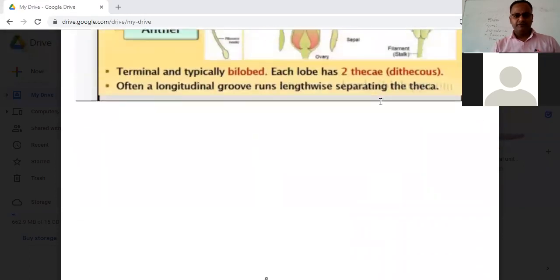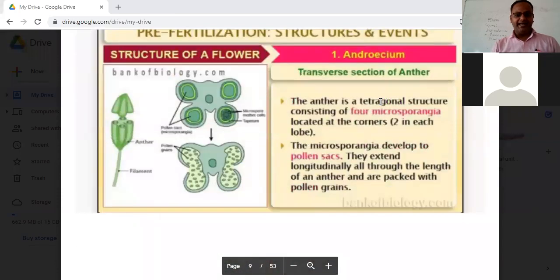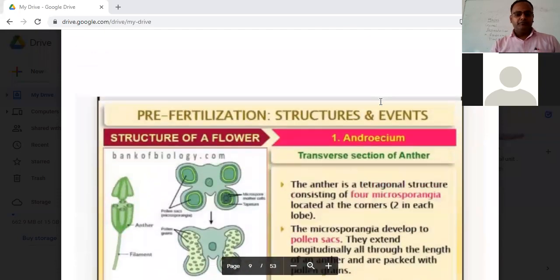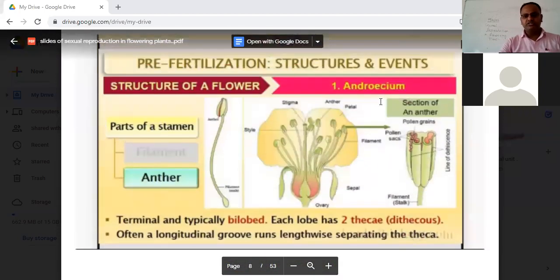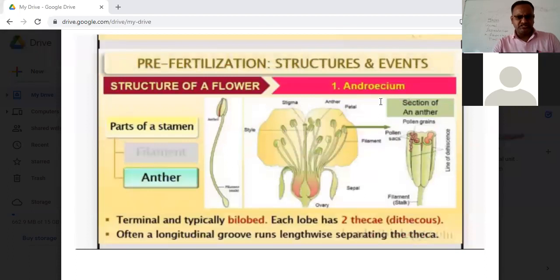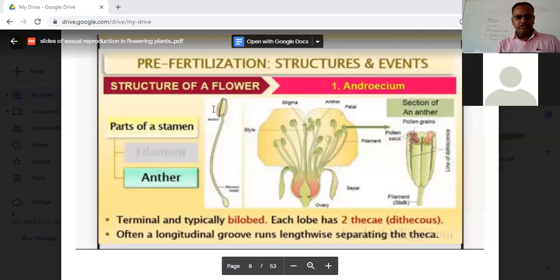Now, first of all, students, remember in anther, in the board examination, many probable questions can be framed from the structure of the anther. First of all, look at this diagram. See how we have to move into the space. This is in total the stamen, as I told you. This part was your filament, which I'm indicating as F, and this part is the anther.